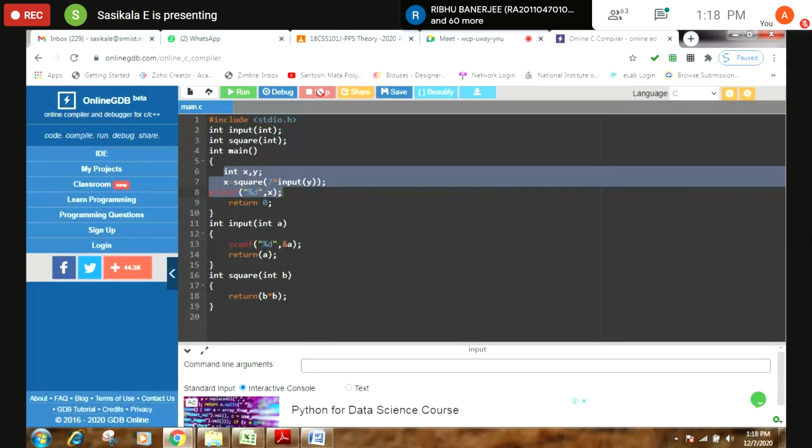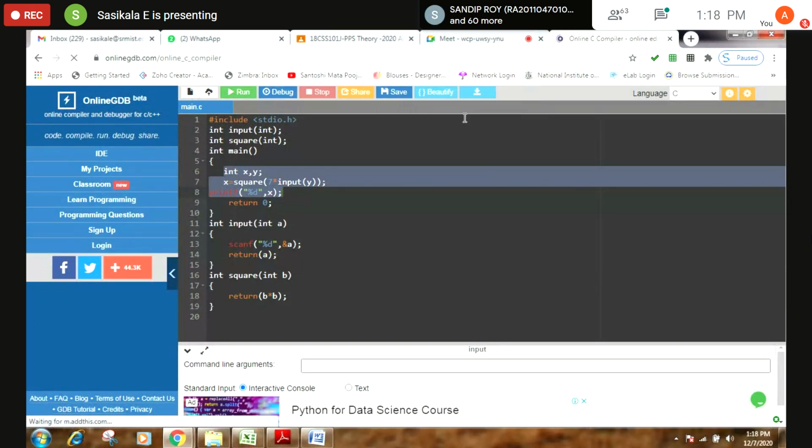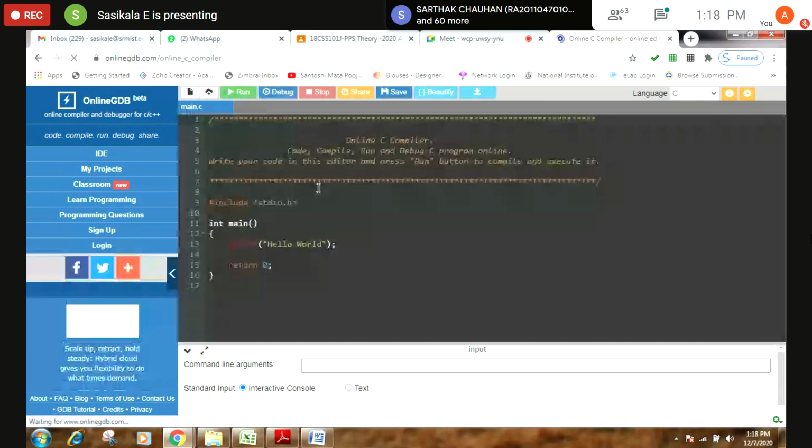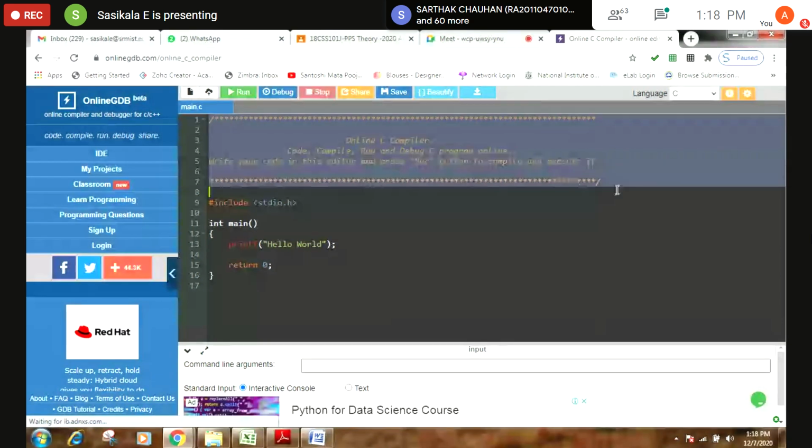Normally, how can you check whether the given number is odd or even? If remainder is 0, even; if remainder is 1, odd. If the remainder is equal to 0, you can tell that the given number is an even number, or else the given number is an odd number. The same thing, I'm going to write with the help of this function concept, that is function and decision making statement.